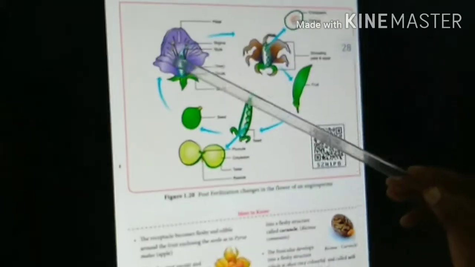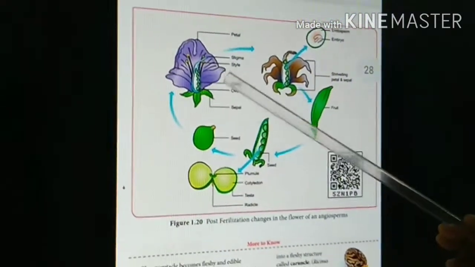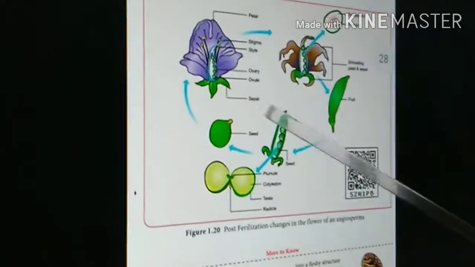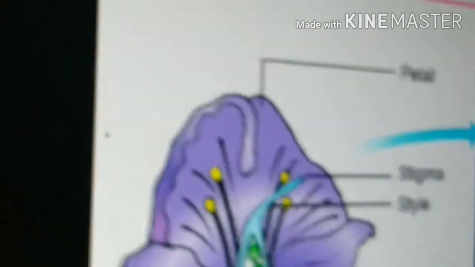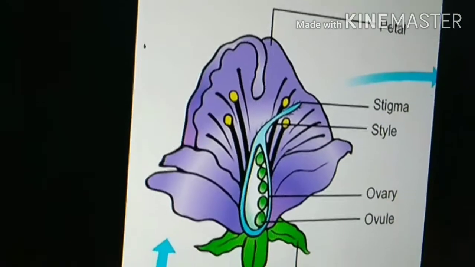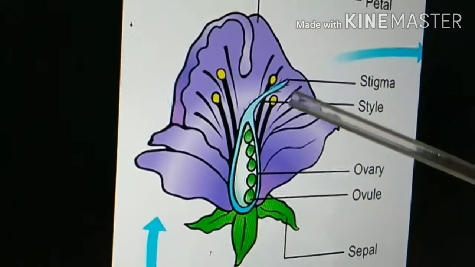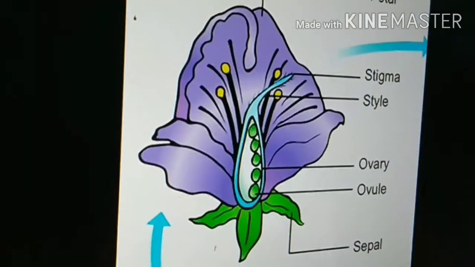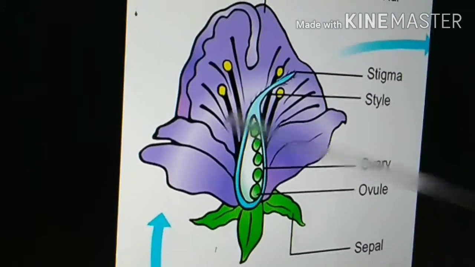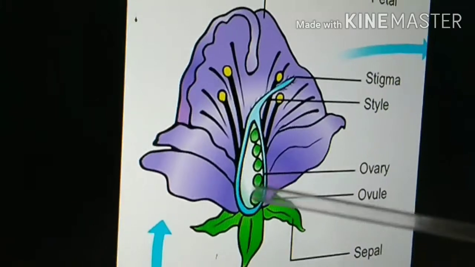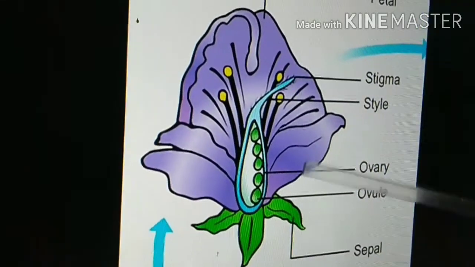For example, this is a flower, this is calyx, corolla, androecium, gynoecium. If you see this flower alone, I shall show you. See here, this is calyx, this is corolla, these are androecium, this is gynoecium. After fertilization, this calyx and corolla wither away. That means they may fall down. Then what will happen? This is ovary, style, stigma.